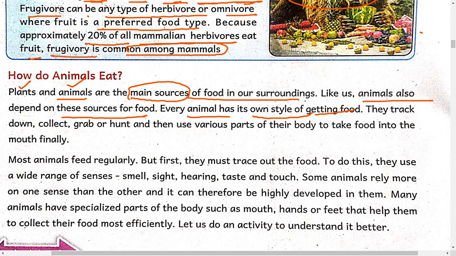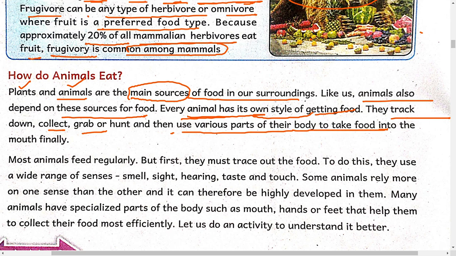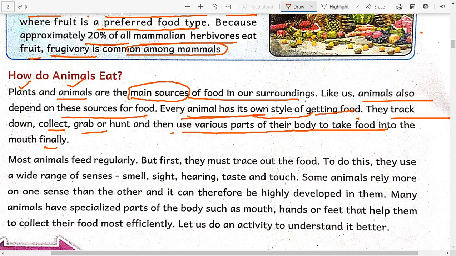Some animals can hunt their food, some can track their food, some can collect their food, some can grab their food. So each and every animal has a unique style. Then they use various parts of their body to take food into the mouth finally. So whichever method they follow, finally the food gets into their mouth.